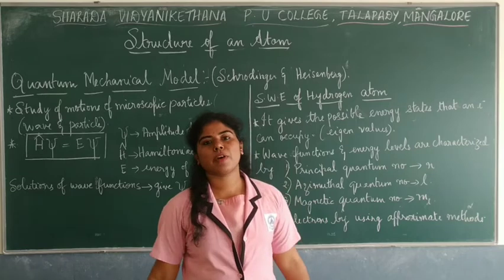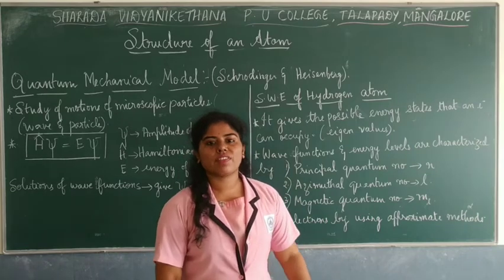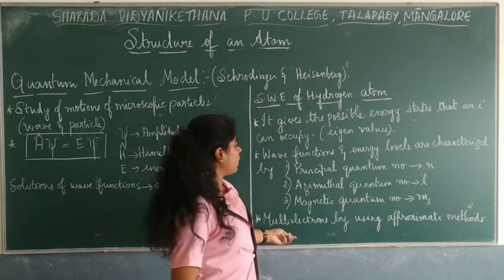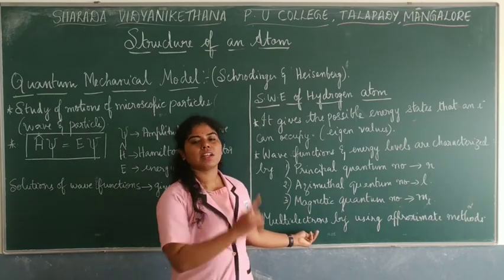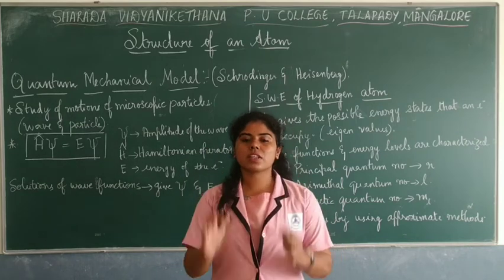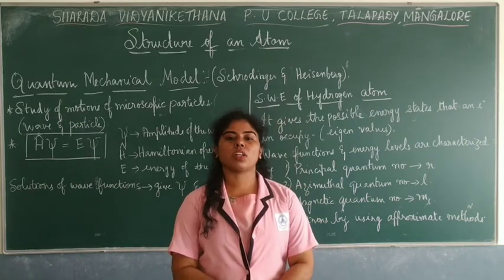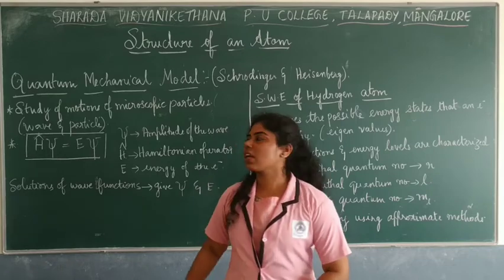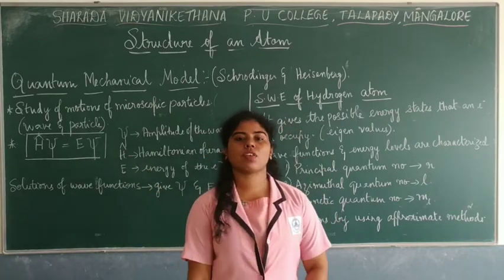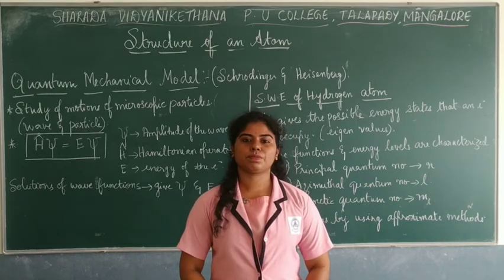He was able to find the wave functions and the energy levels for multi-electron systems too, which was a limitation of Bohr's model, but Schrödinger could do it. So that is the basis of the quantum mechanical model, and we are only talking about the wave function or the wave-like behavior of these electrons.